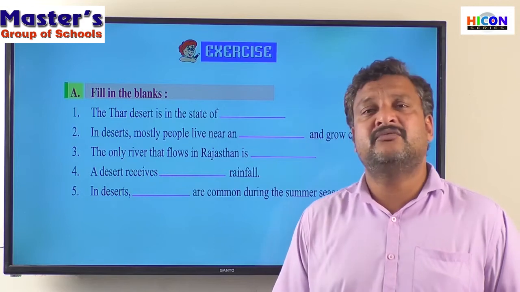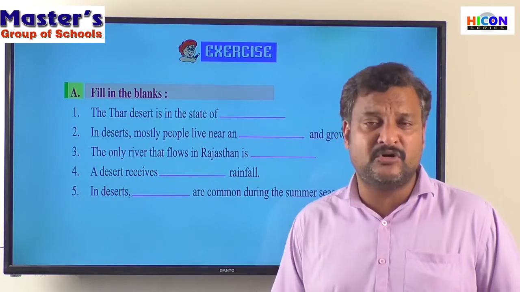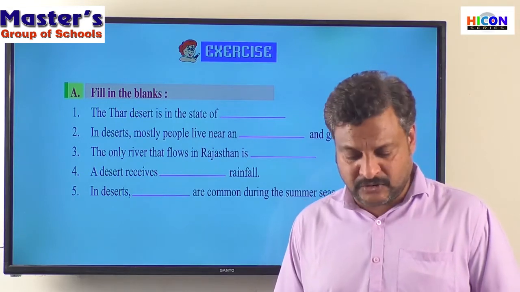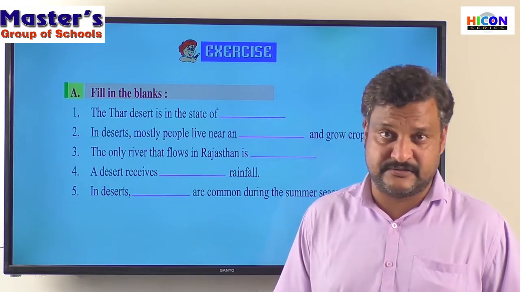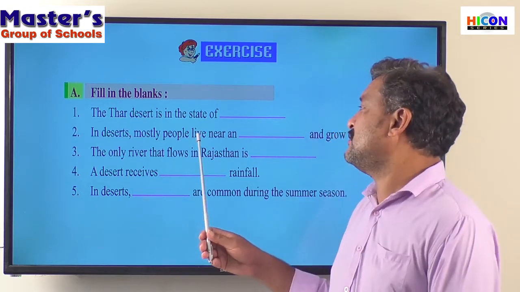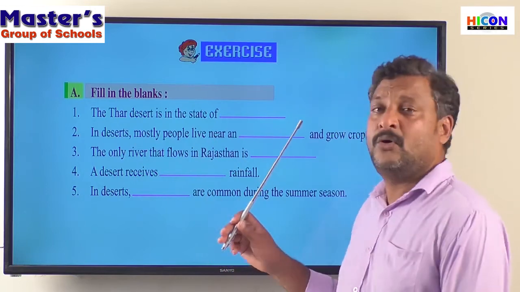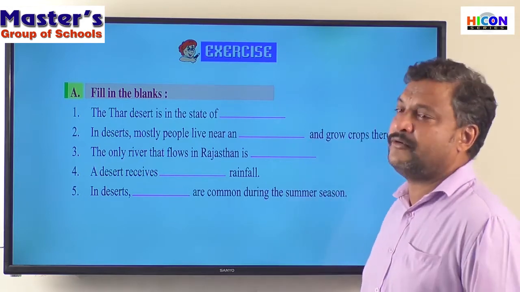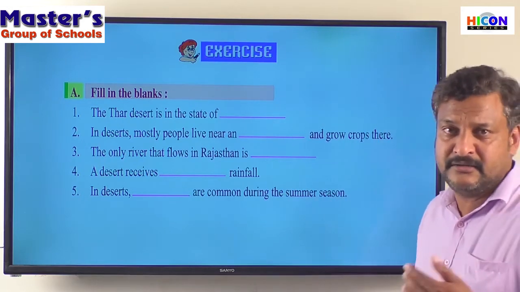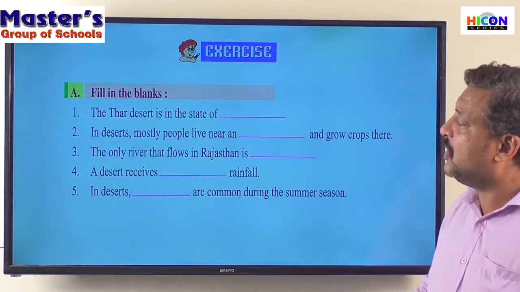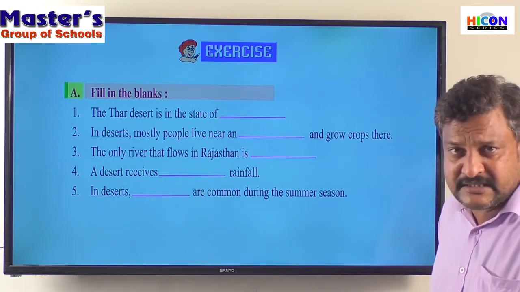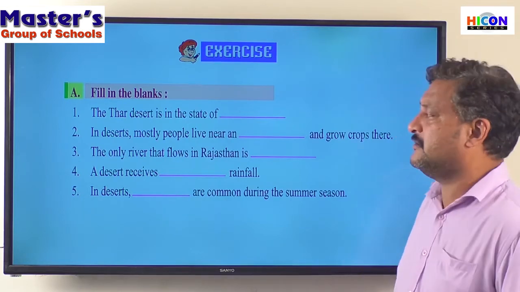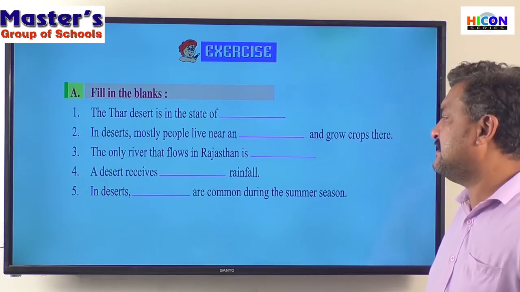So the area which provides some amount of water and which supports cultivation of crops is called an oasis, isn't it? So in the desert, mostly people live near an oasis and grow crops there. Okay, so an oasis is that place in a desert where we can find water. Third, the only river that flows in Rajasthan is Luni. Luni is the name of the river that flows through Rajasthan. Our desert receives dash rainfall.